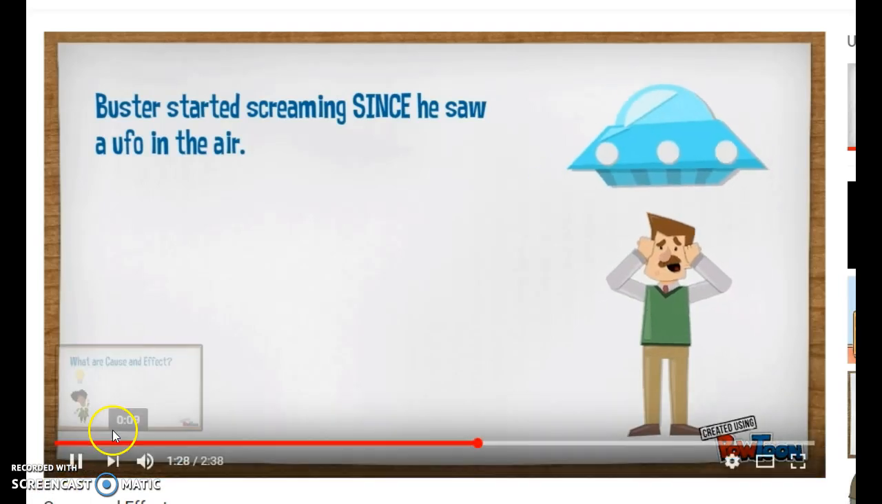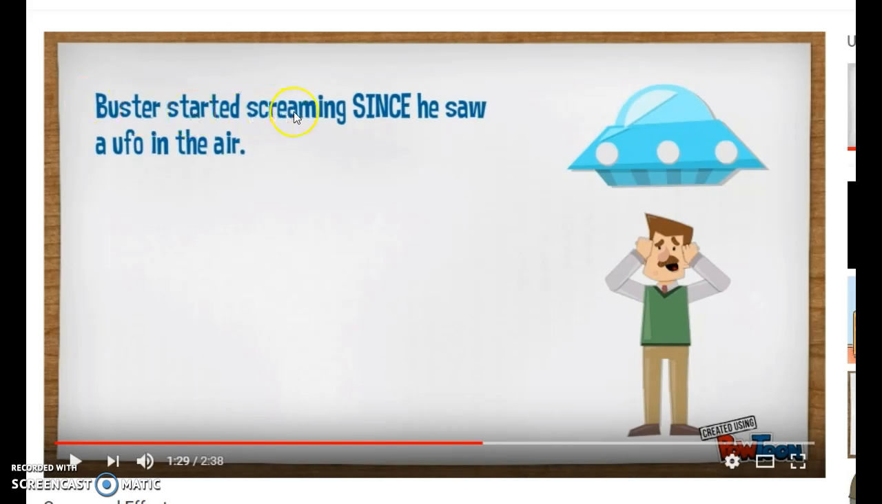Okay. But if we change the sentence around a little bit, reorder it, it makes the cause and effect relationship a little more difficult to identify. But we still have a clear cause and effect relationship here. Buster started screaming since he saw a UFO in the air. Again, the cause of the screaming is seeing the UFO. So our cause here is he saw a UFO in the air. What effect did that have? What happened as a result? Well, he started to scream.